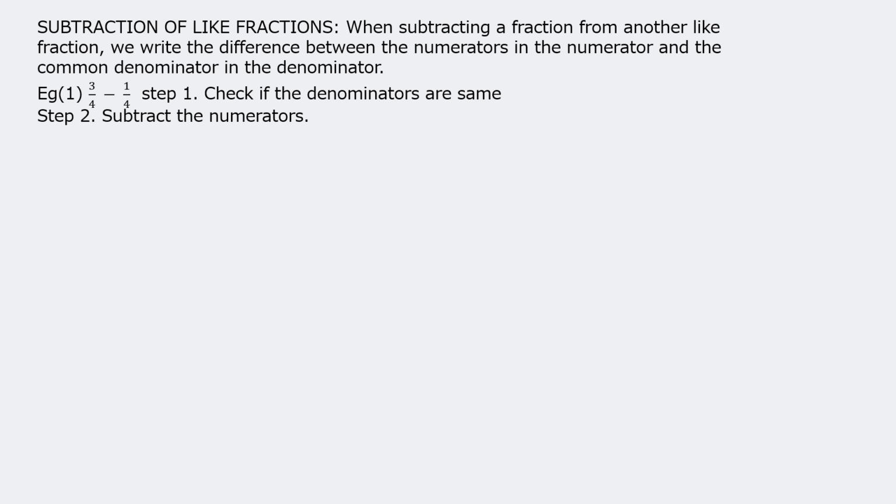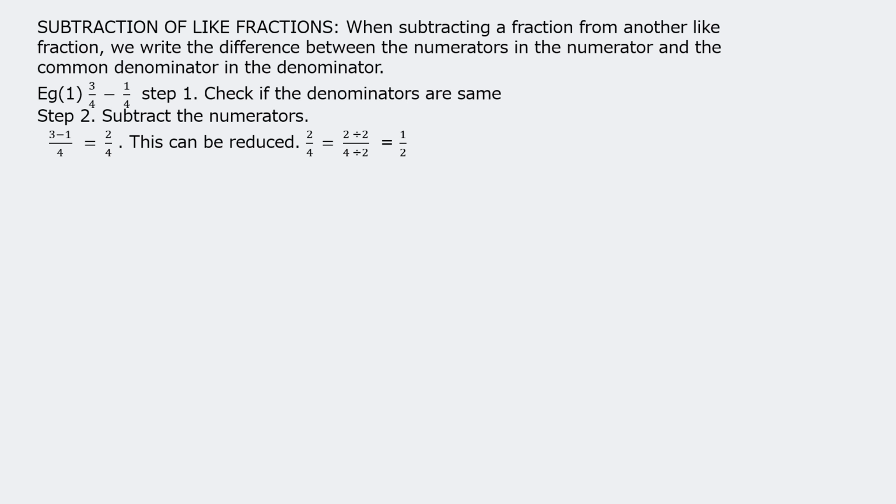2 upon 8 we can reduce, children, to 1 upon 4. 2 ones are 2, 2 fours are 8. Third sum, 7 upon 9 minus 2 upon 9. 7 minus 2 upon 9 is equal to 5 upon 9. Fourth sum, 8 upon 11 minus 5 upon 11.